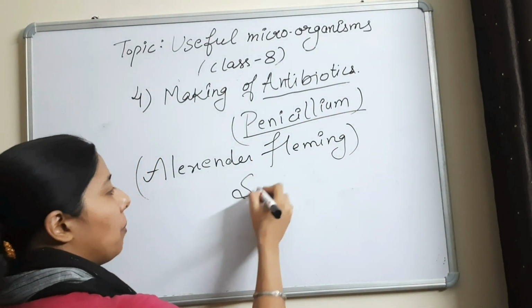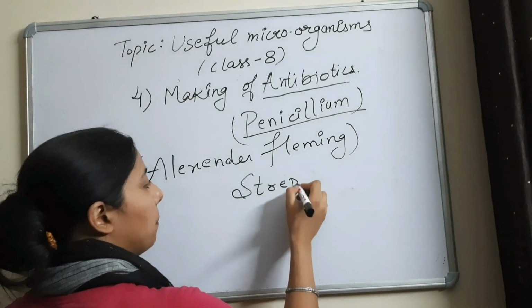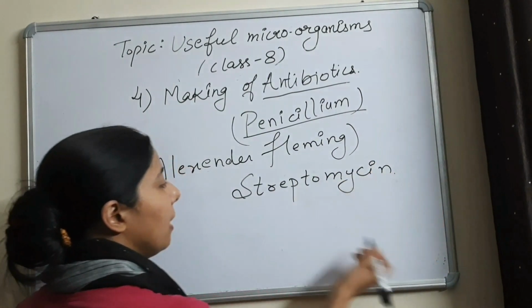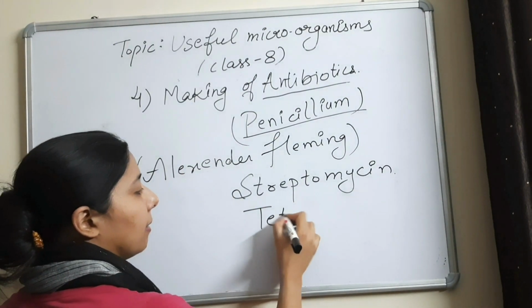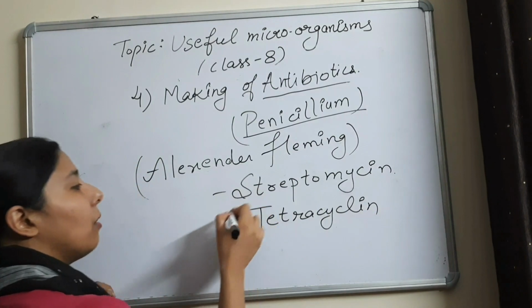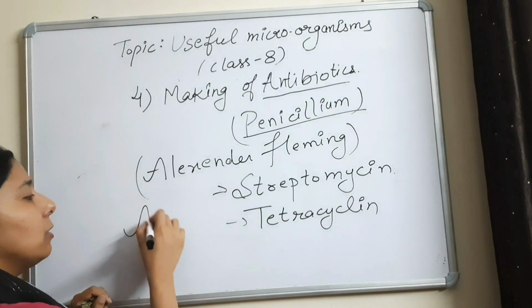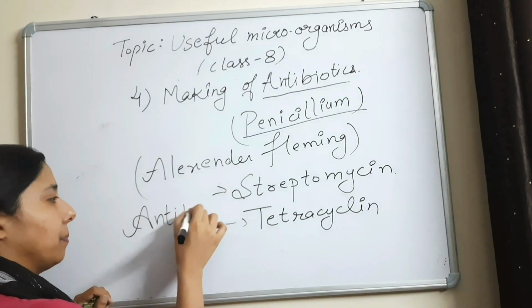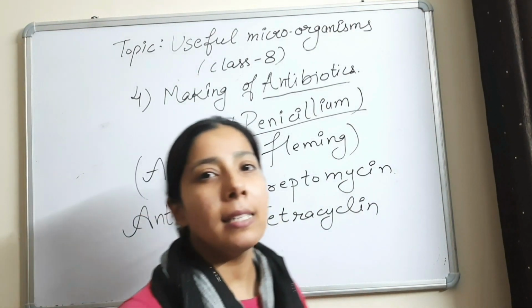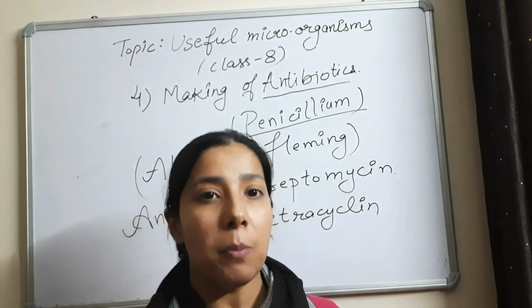Other name is streptomycin. One is tetracycline. So these are also the examples of antibiotics. Remember these names? They can be asked in exams but not much important.